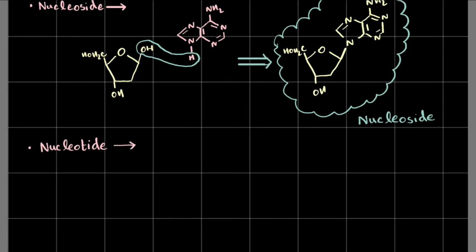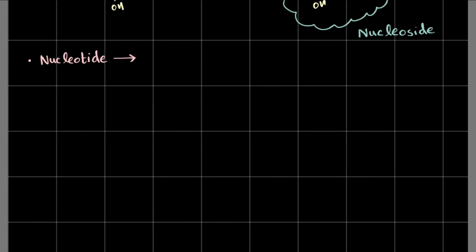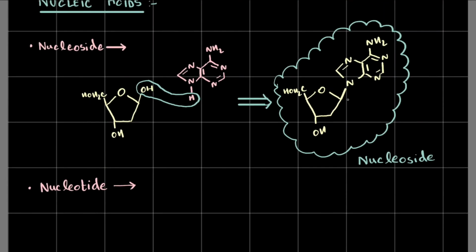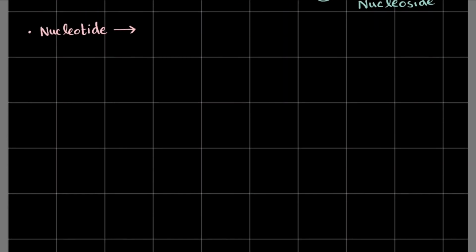Now, a nucleotide is a nucleoside that has an added phosphate ion at the 3' position, right? What do you think? This is 1', this is 2', so this has got to be 3', right? It's pretty simple when you look at it that way.